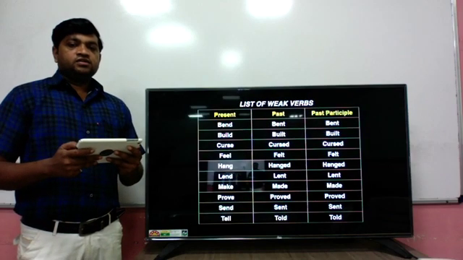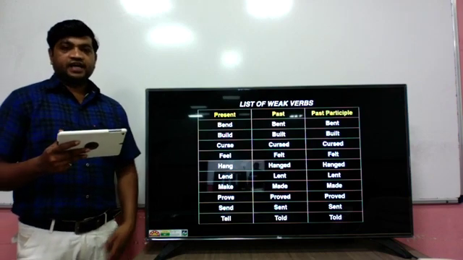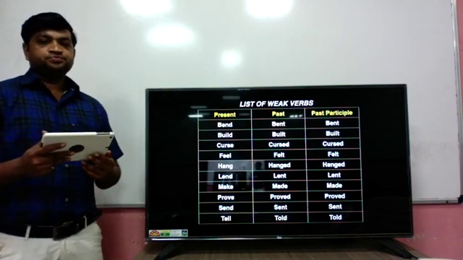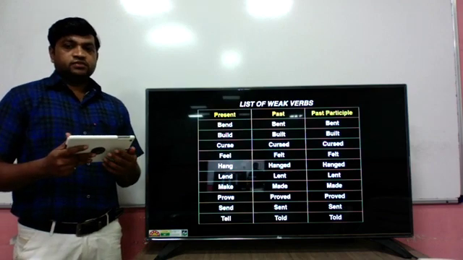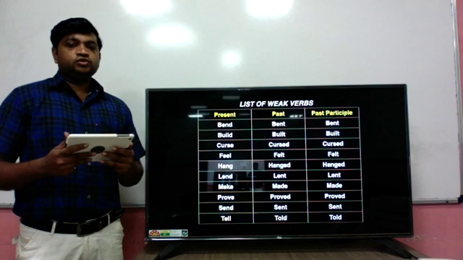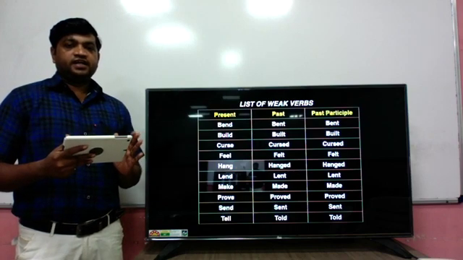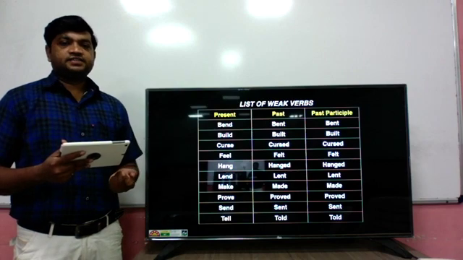Now next is the list of weak verbs. As we studied in the definition of weak verb, those verbs to which d, ed and t are added convert into past and past participle.